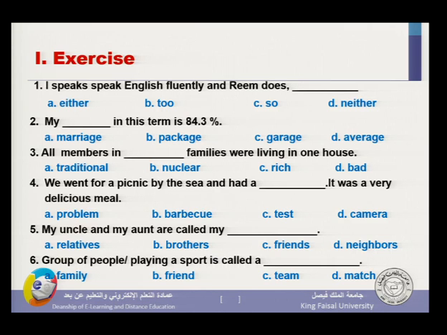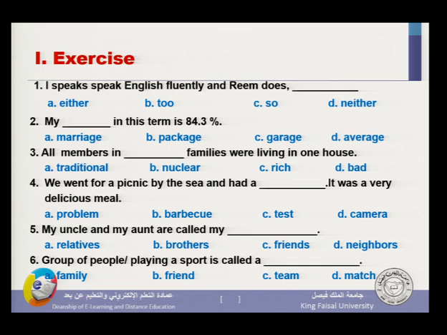I speak English fluently, and Reem does too, of course, the answer. My, marriage, package, garage, average in this term is 84.3. This means that the answer is to be D, my average, okay, because I'm talking about marks.